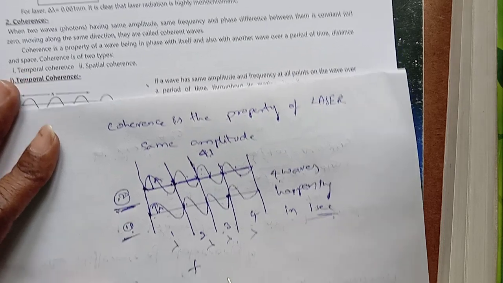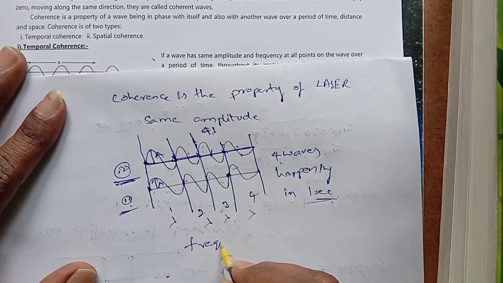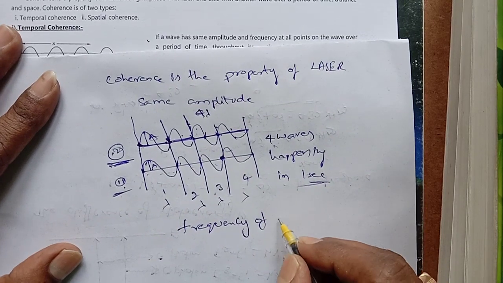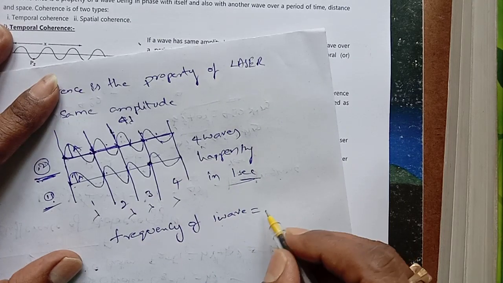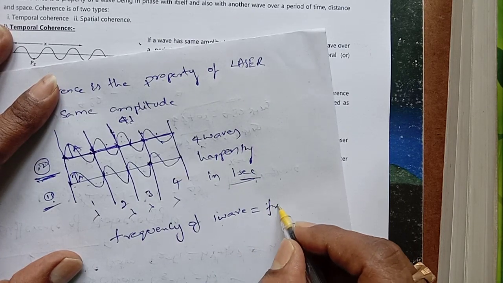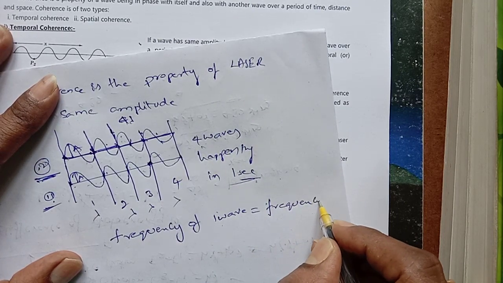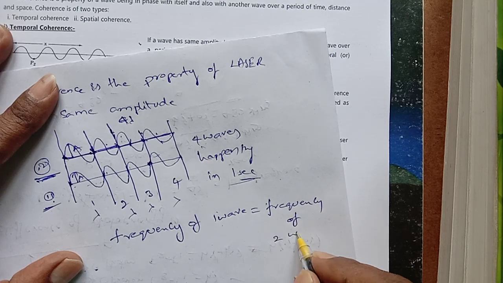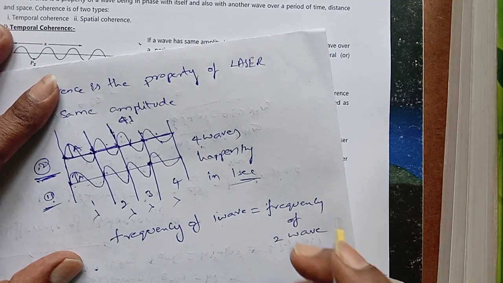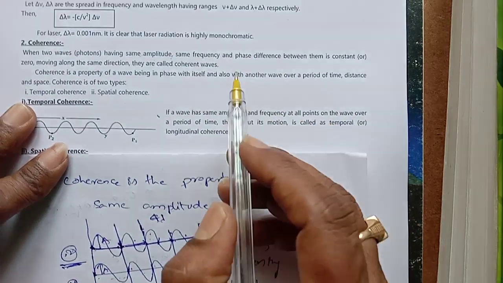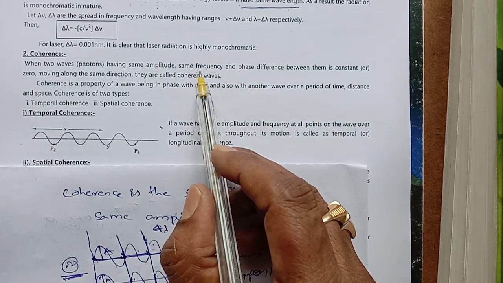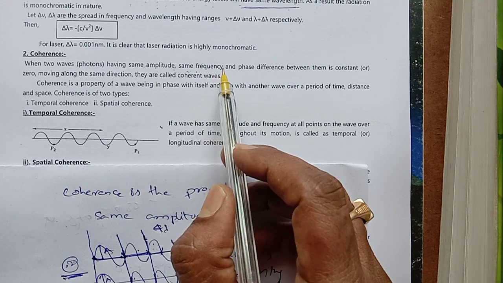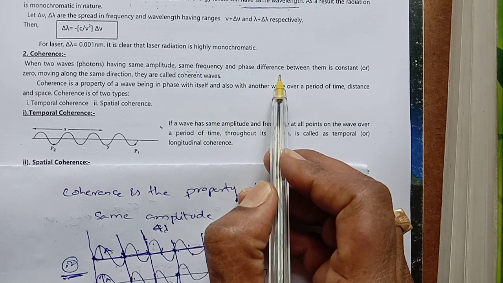So frequency of first wave equals to frequency of second wave. So as he said, same frequency. Next, same phase difference.